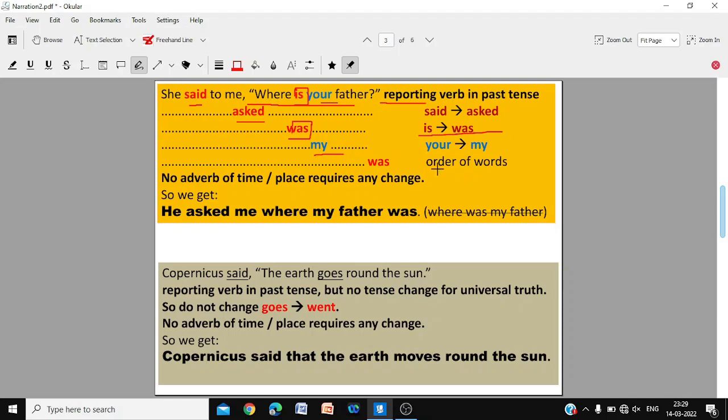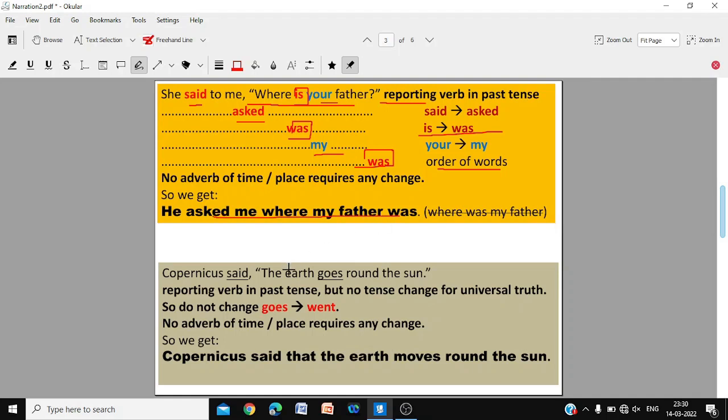And then we change the order of words. We don't say, she asked me where was my father. We say, she asked me where my father was. If we don't change the order of words, but make all of the changes, the sentence would be, she asked me, where was your father? No, she asked me where my father was. So the order of words needs to be changed in case of these types of questions. So she asked me where my father was.